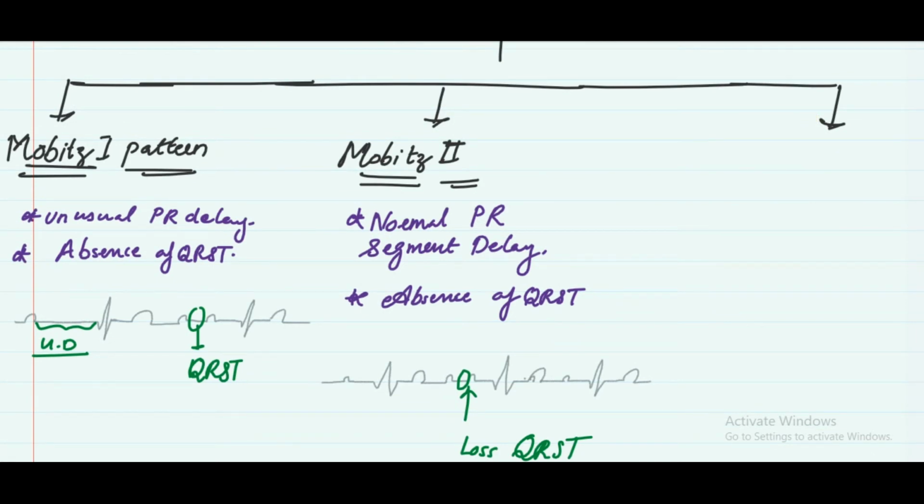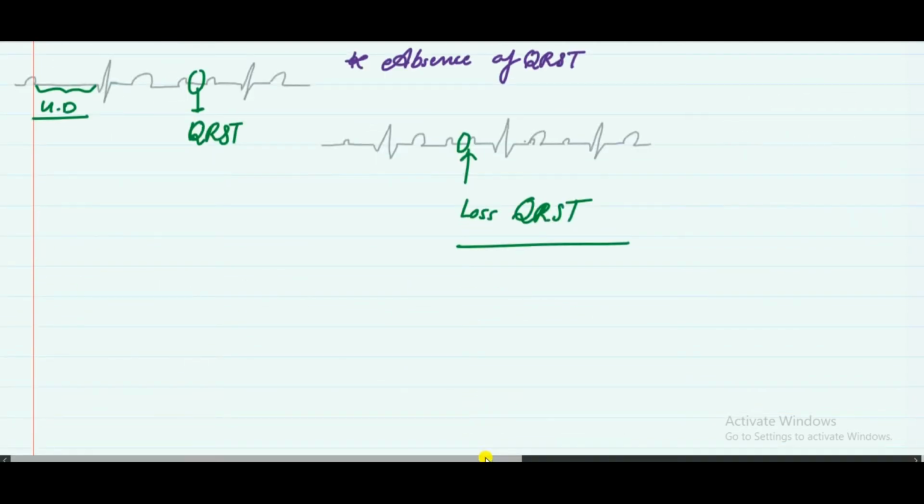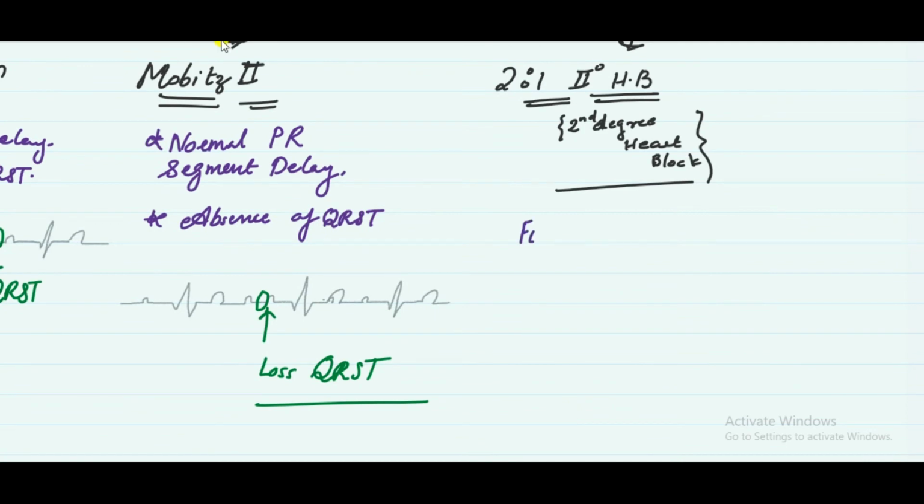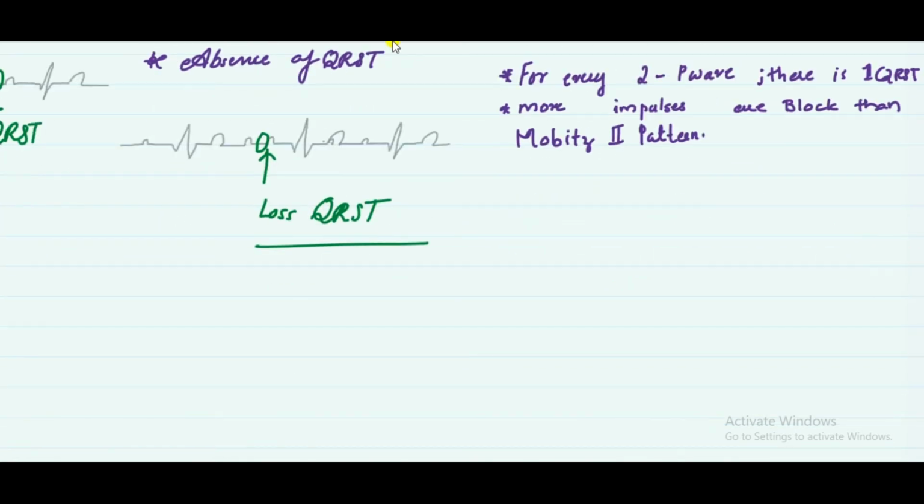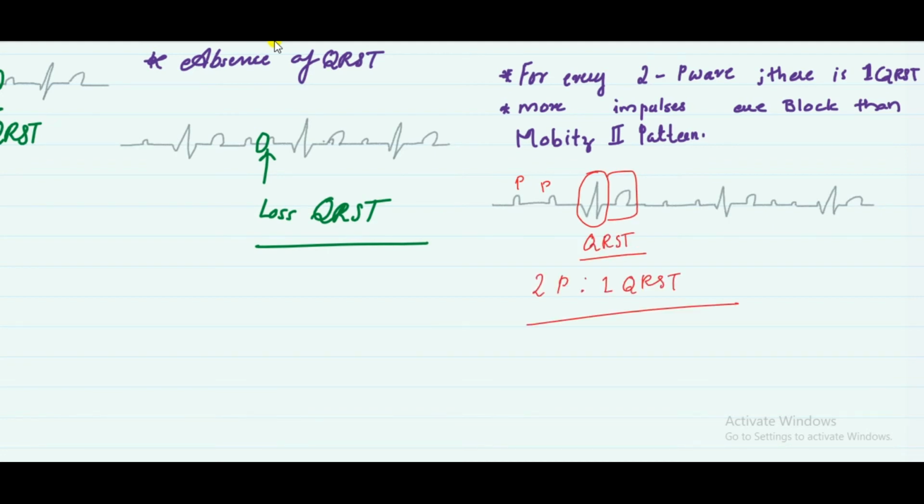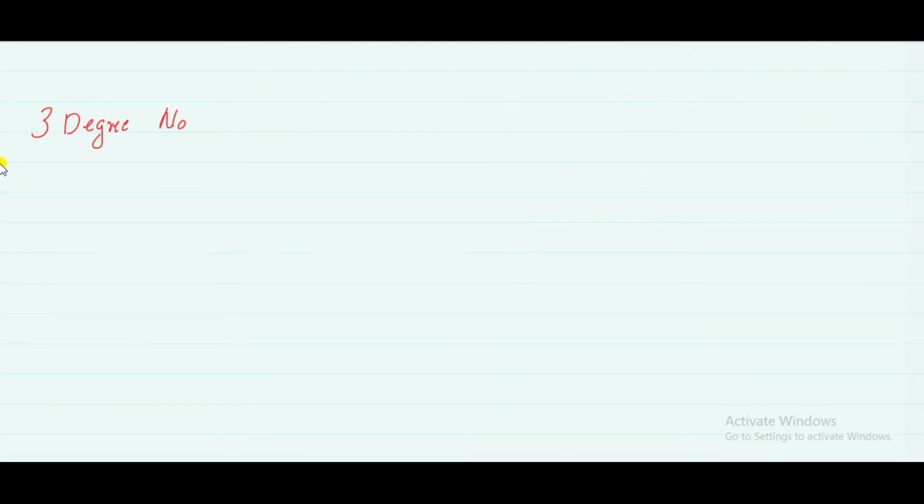And 2:1 means when you look into the ECG, you can see two P waves consecutively, and then absence of QRST, which means that after two P waves, only one QRST is going to happen. One QRST will be lost in this time. More impulses are blocked than in Mobitz 2 pattern. I will draw an ECG here. You will understand more, and you can see two P waves and one QRST. This is going to be repeated. That is the condition of 2:1 pattern.